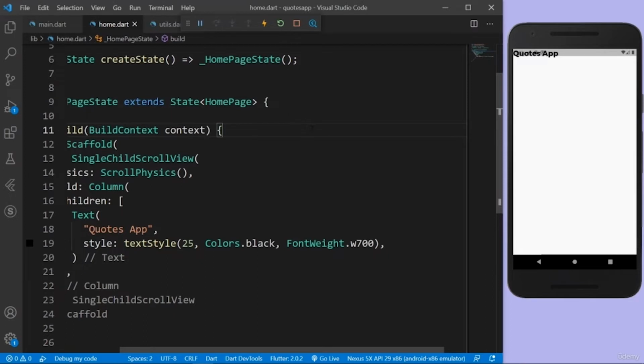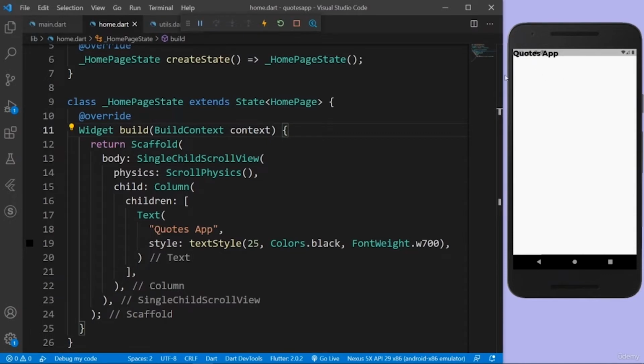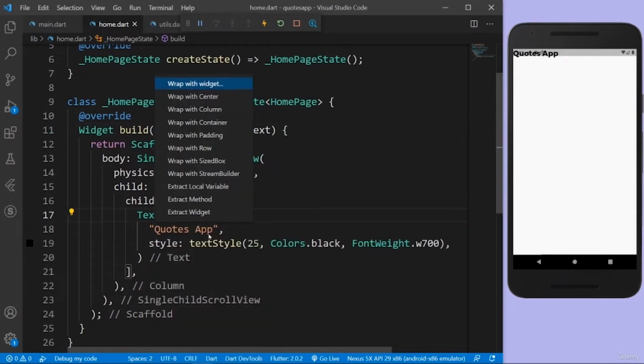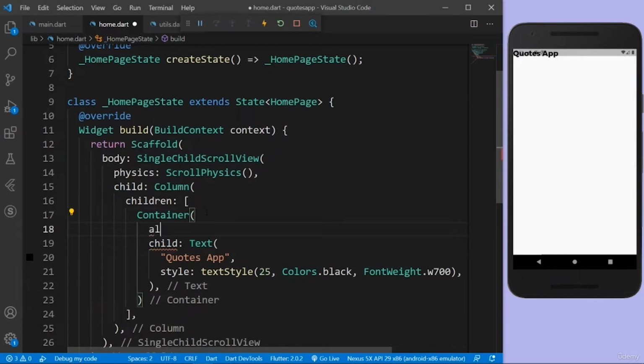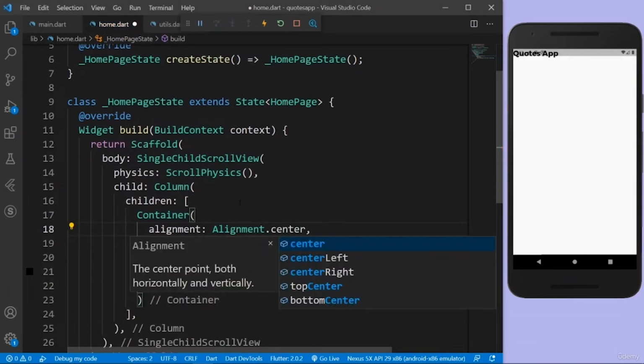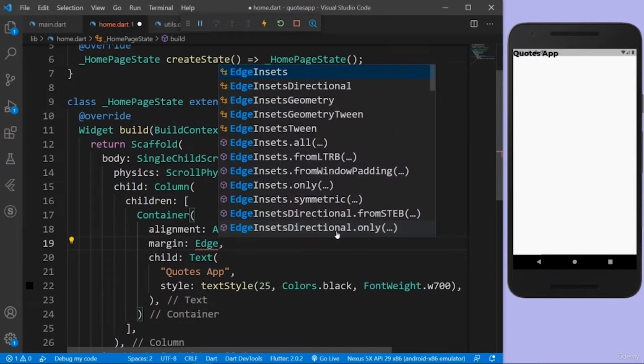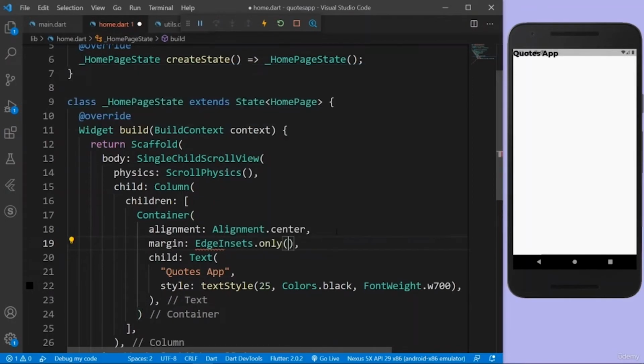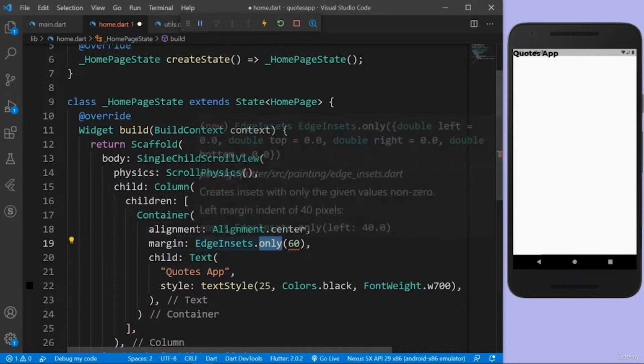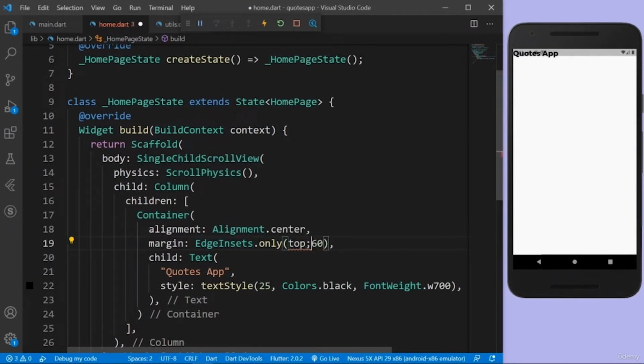There you go, quotes app, but it's kind of not aligned right. I just want it aligned in the center here. So I'm just going to wrap this into a container, and I'm going to give an alignment. I'm going to say alignment is Alignment.center, and also I want to have some margin from the top so that I can kind of see the text widget. So I'm going to say margin is EdgeInsets.only 60 pixels. That should be good. Not only, actually, yeah, only, but I have to say it from the top.